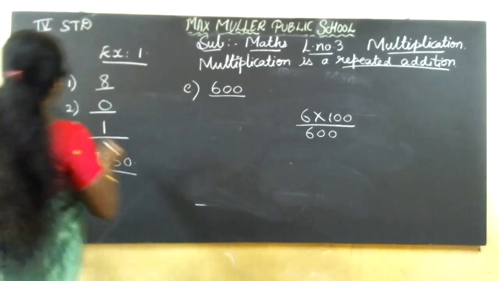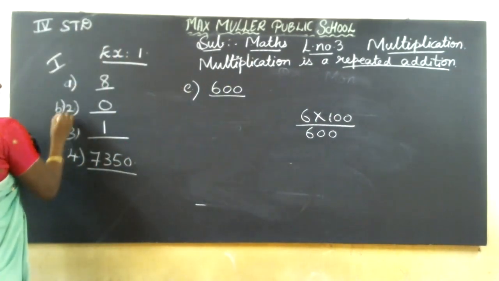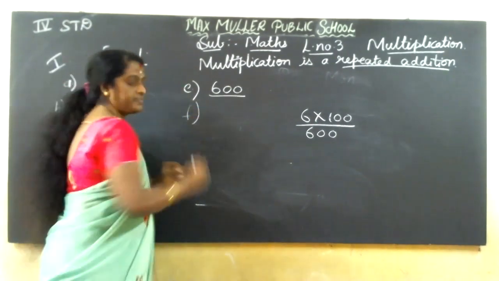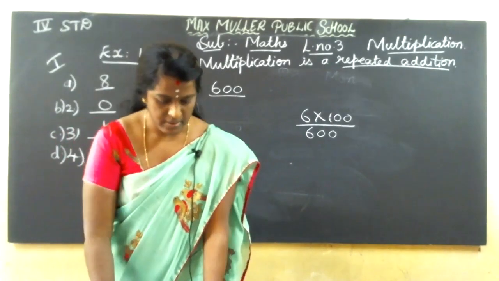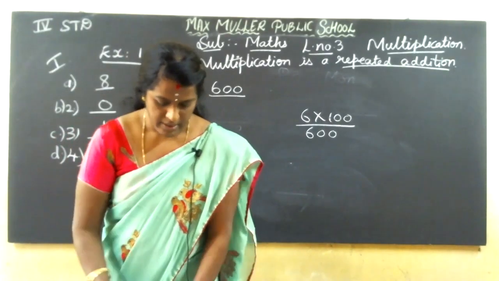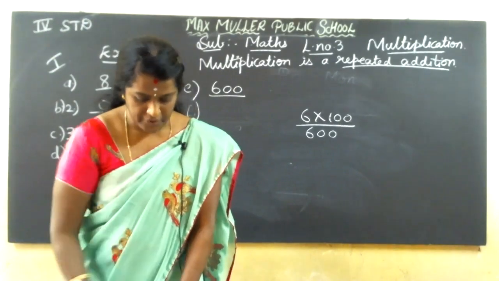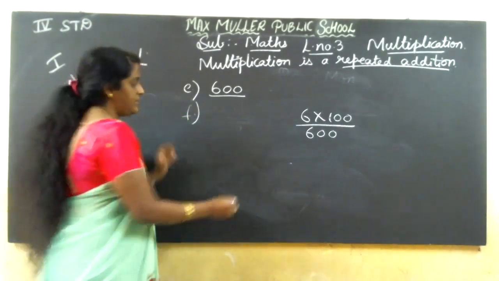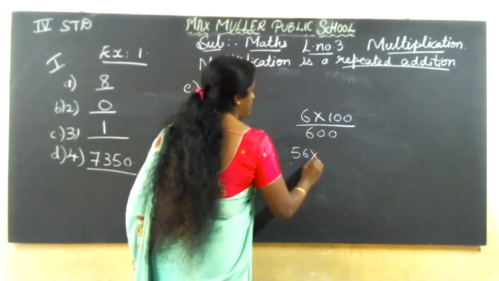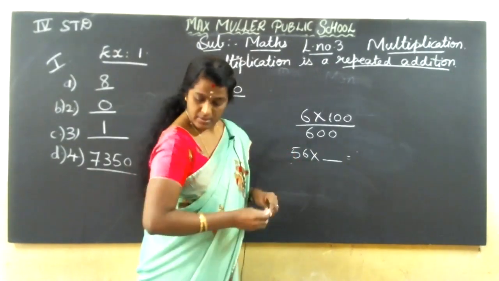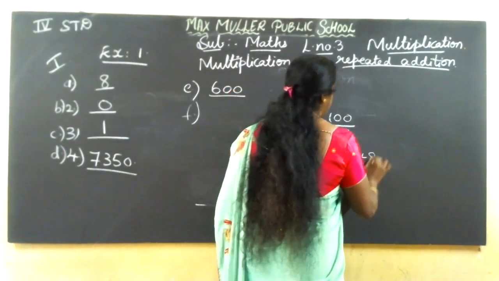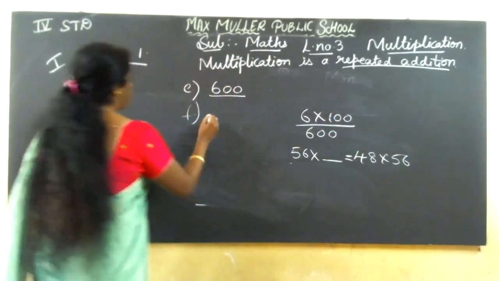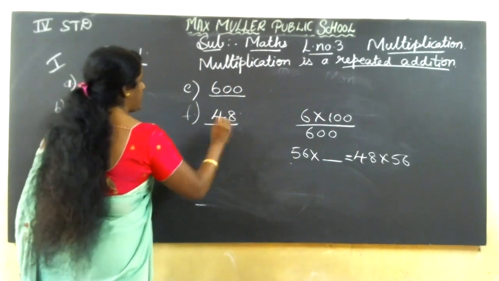Okay, see, I'm writing E. This is A, B, C, D, E. Next is F. F question is, F is 56. 56 dash equals 48. See here, I told you now: 56 dash equals 48. 56. So here equals is this. So you should exchange that. Answer is 48. Compare both the sums.